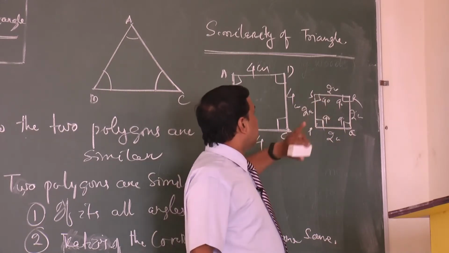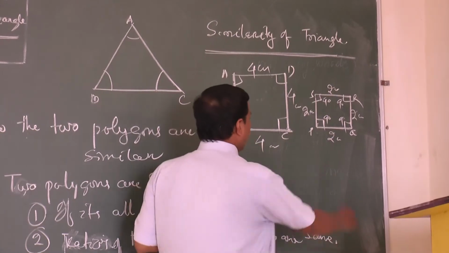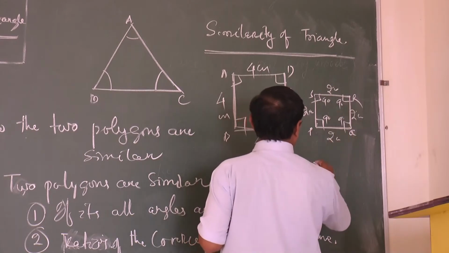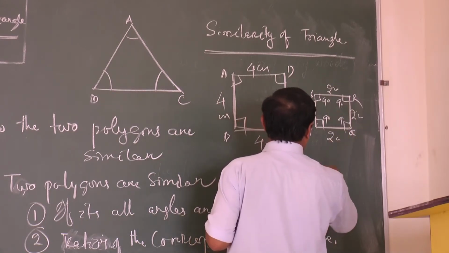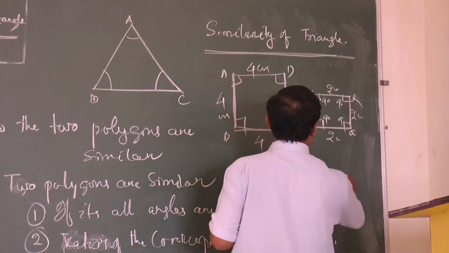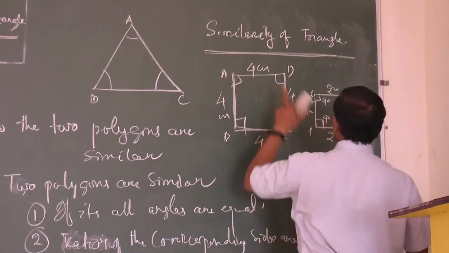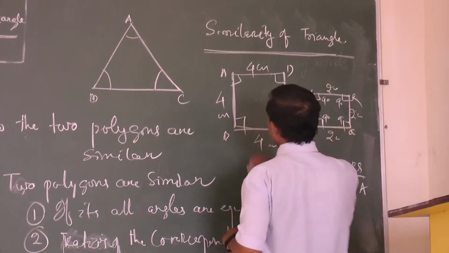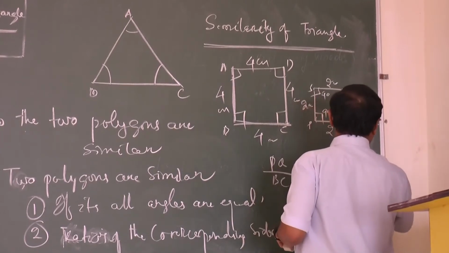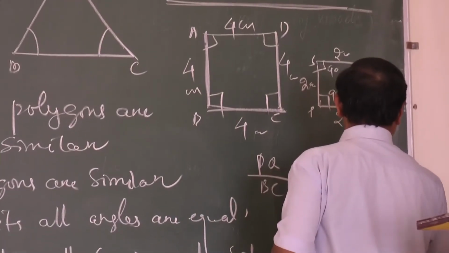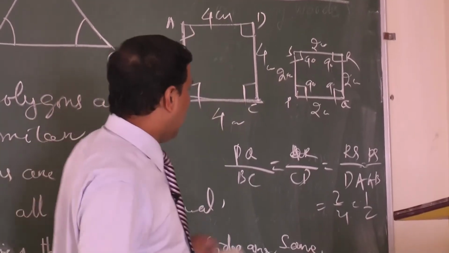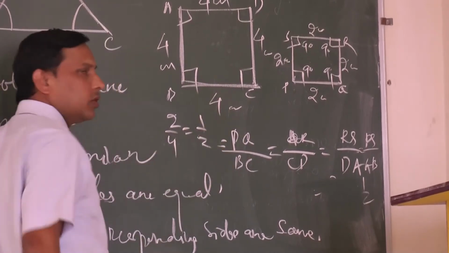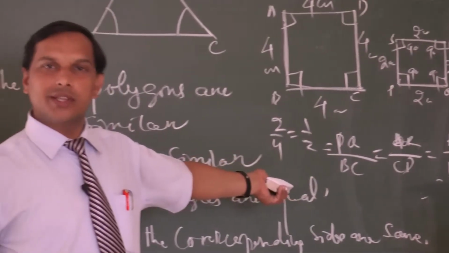Similarly, A equals S, D equals R. The ratios PQ by BC, QR by CD, RS by AD and PS by AB are all 2 by 4, which equals 1 by 2. Everywhere the ratios are the same.